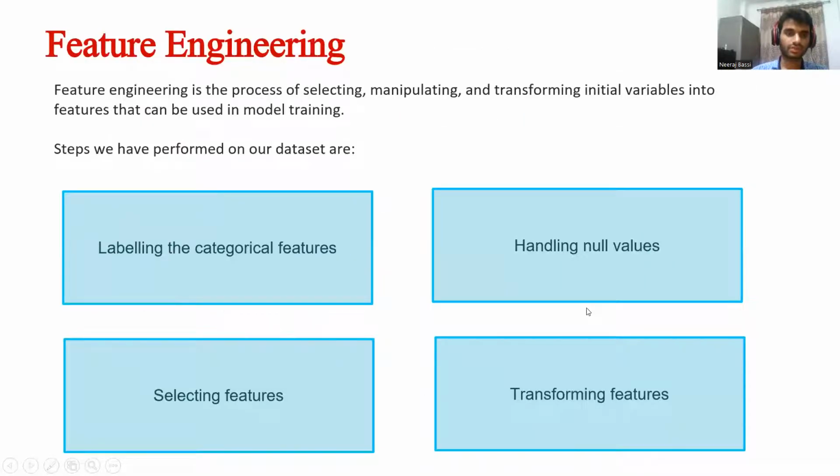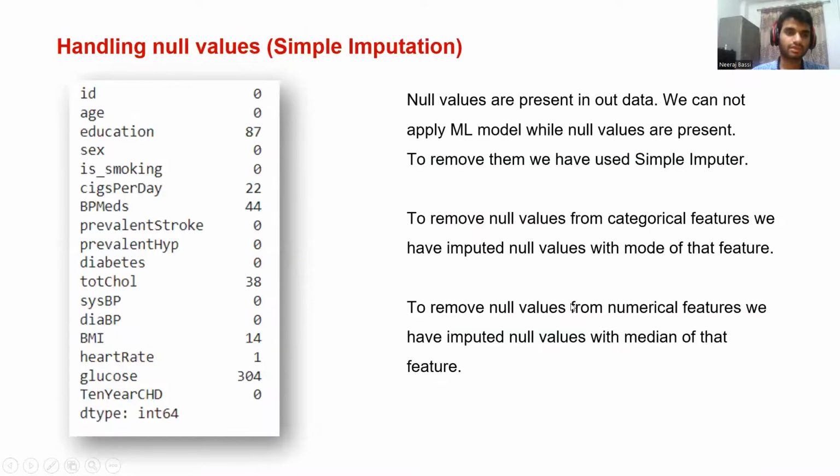After that, we have performed the feature engineering. Feature engineering is the process of selecting, manipulating, and transforming initial variables into features that can be used in model training. Steps we have performed on our dataset are labeling the categorical features, handling null values, selecting features, and then finally transforming features. First, we'll see the handling of null values.